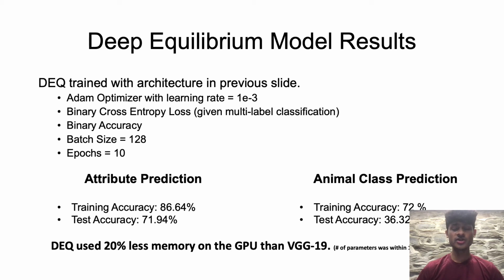The deep equilibrium model was also trained with similar hyperparameters to the VGG19 network to maintain consistency. While the DEQ did not outperform the VGG19 network, its performance was very close. The attribute prediction accuracies were only 3% off, and the animal class prediction accuracies were approximately 10% off as well. However, more interestingly, I used NVIDIA SMI to track the GPU memory usage for both models, and the DEQ ended up using 20% less memory than the VGG19 model. The number of parameters in both cases were within 10% of each other and negligible in terms of their differences.